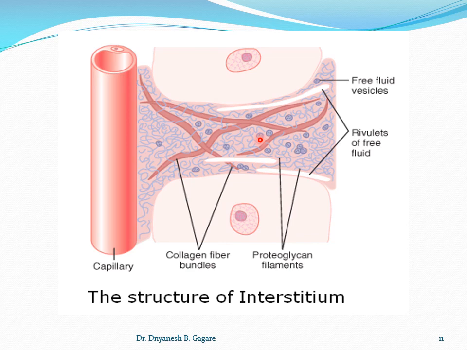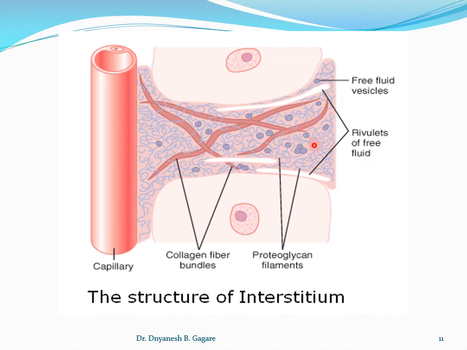So this structure contains two solid structures. Okay, in this gap of the interstitium, there are two solid structures. One is collagen fiber bundles. See, these long fibers are collagen fibers. These are long, and they give strength to the tissue. These are the supportive tissue, and they are fibers.